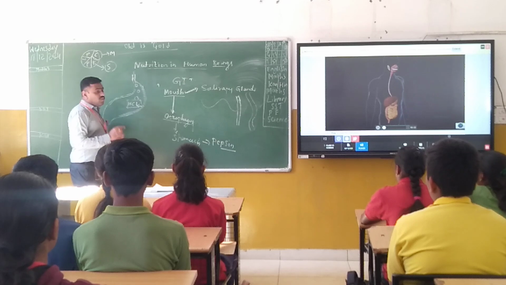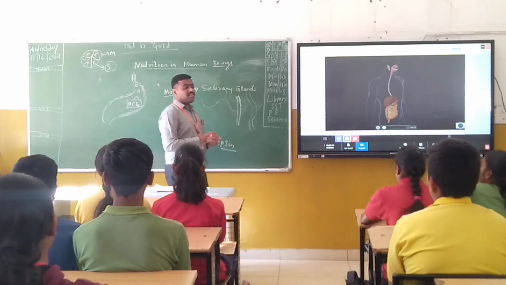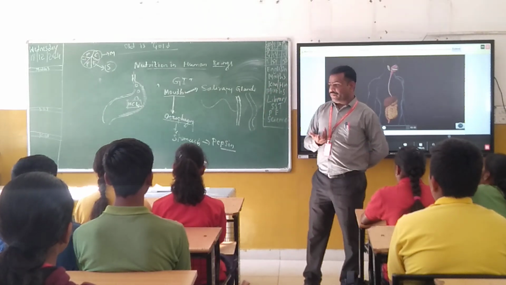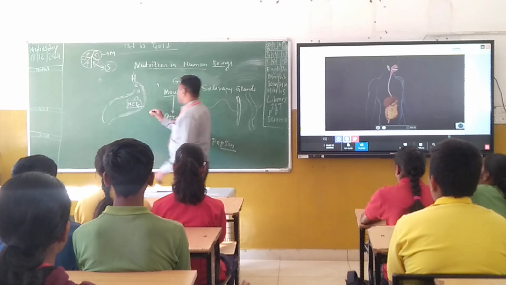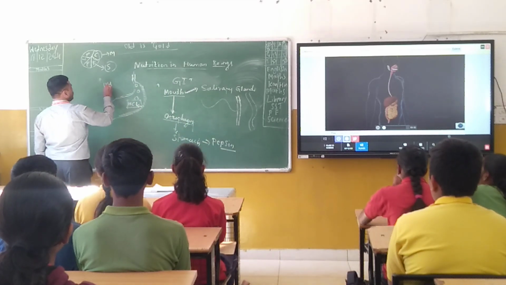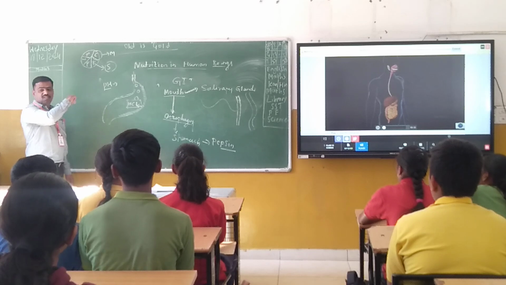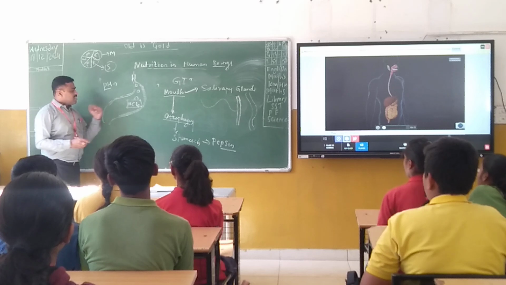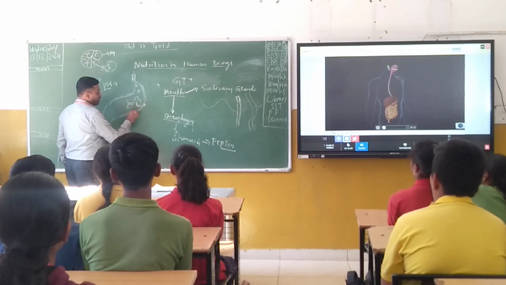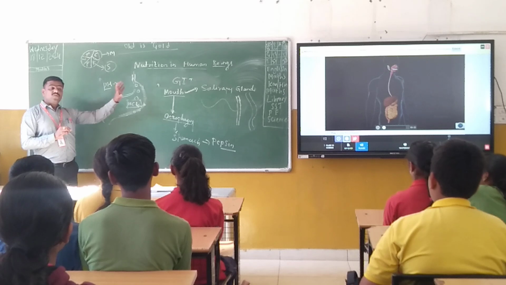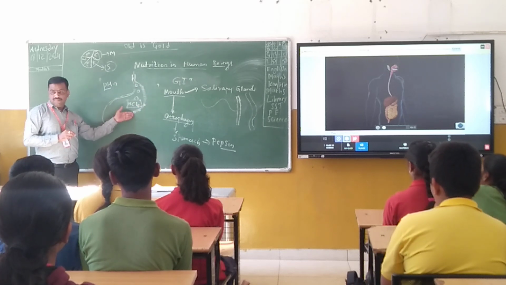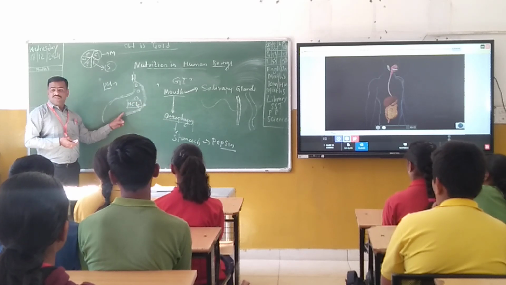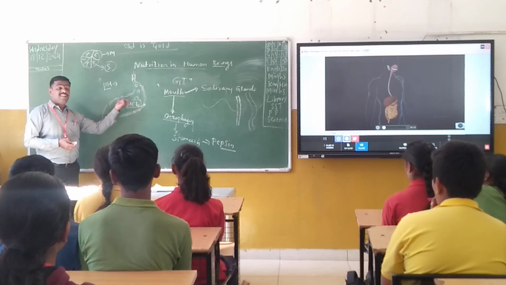And the next thing is mucus. What is the use of mucus? The main use of mucus is that it protects the inner wall of the stomach. Inside the stomach, the pH is around 2 to 3. That much acidity, if nothing is there inside the stomach, may sometimes burn the inner wall of the stomach itself. Whenever you have an empty stomach, it may burn the inner wall, that much concentrated acidity.